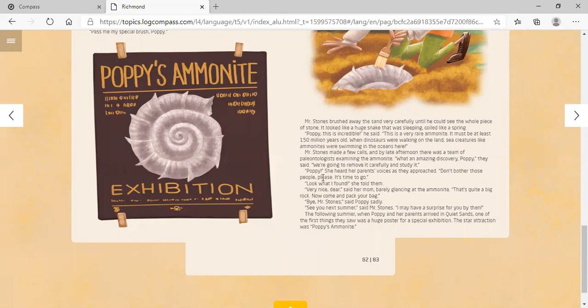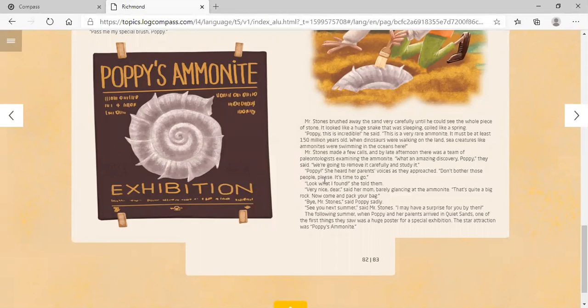Sea creatures like ammonites were swimming in the oceans there. So he makes some calls to other paleontologists, and they found this ammonite very interesting because it was really rare. Poppy's parents didn't know that she was making a special discovery.